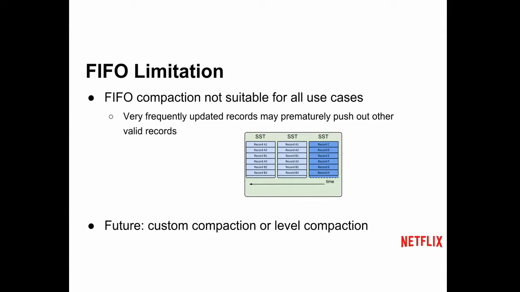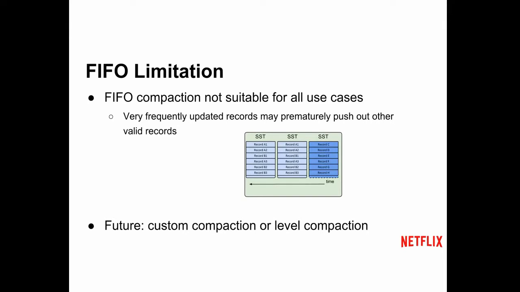So this is good for us, but for people who are looking at this and going, oh, that sounds like a really great idea, it's really not that good if you have a single record that's updating 50 million times in a row, because it can push out valid data. So for us, because we have those batch pre-computes, again, this is still optimized for Netflix, we can size the disk so that we won't push out valid data.